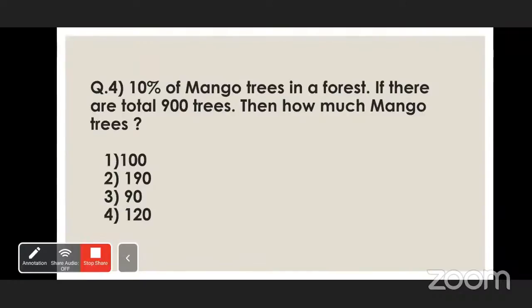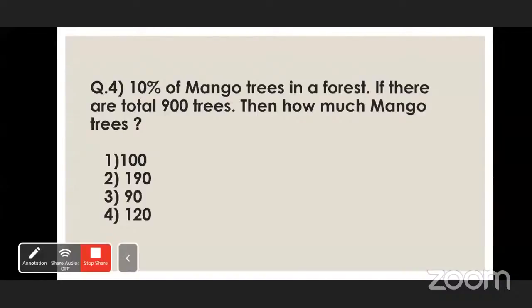Now this one is the last question. Read this one. 10% of mango trees in a forest. If there are a total of 900 trees, then how many mango trees are there?